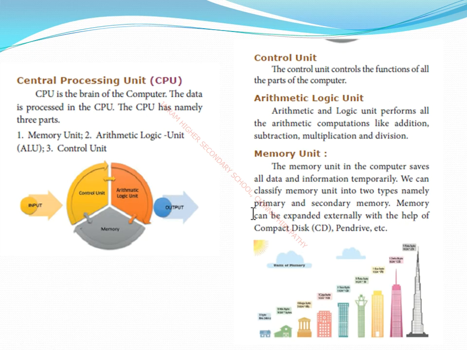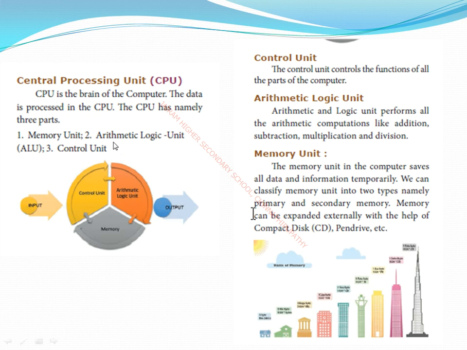In this they have given you the central processing unit. This CPU is separated into three units: the memory unit, the arithmetic logic unit and the control unit. If I say the word memory, you know what the purpose of memory is? It can store large amounts of data in the computer. Without this memory you cannot store data in the computer.